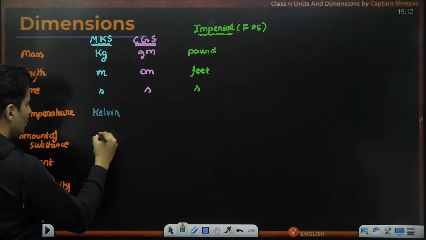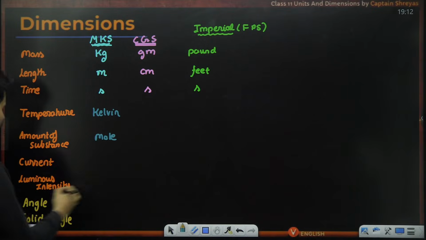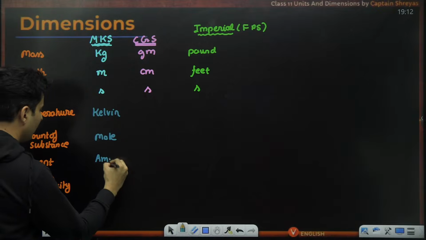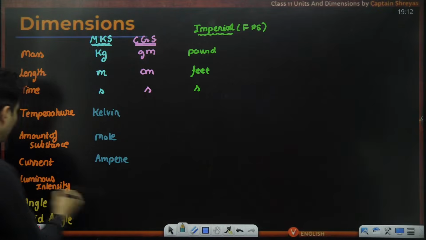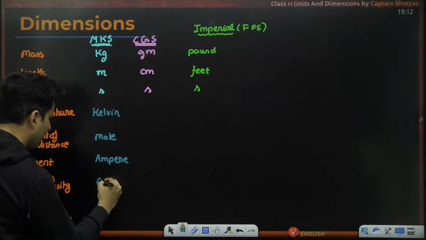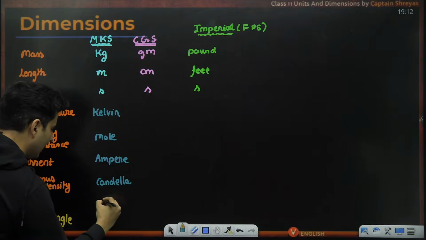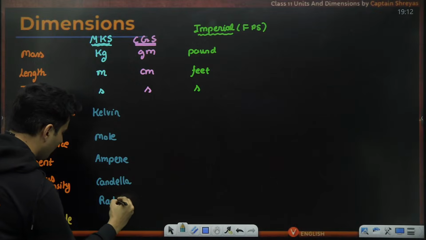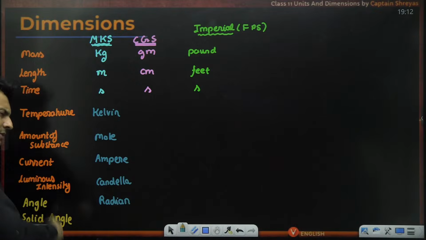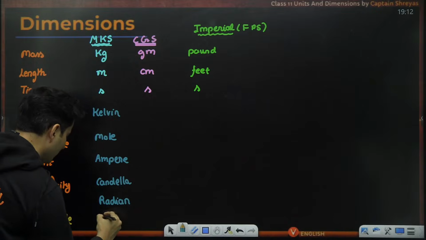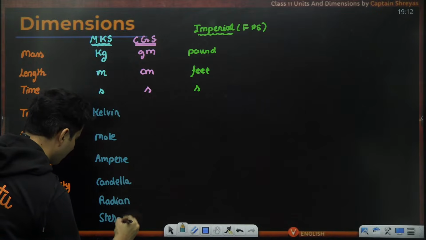For amount, you measure it in moles. Current, you measure in ampere. For luminous intensity, candela. For angle, radians. And solid angle, the 3D angle, which you will learn later on, you measure in steradian.